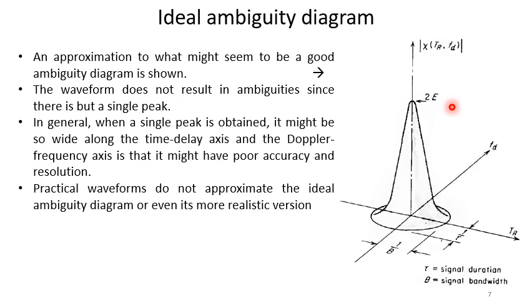Practical waveforms do not approximate the ideal ambiguity diagram or even its more realistic version. The ideal ambiguity diagram, which was a single peak at the origin, can never happen. It is not possible practically or theoretically. This other one may happen, but even the practical scenario is not allowing us to have this type of ambiguity diagram.